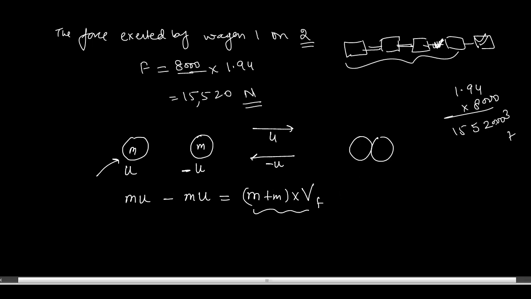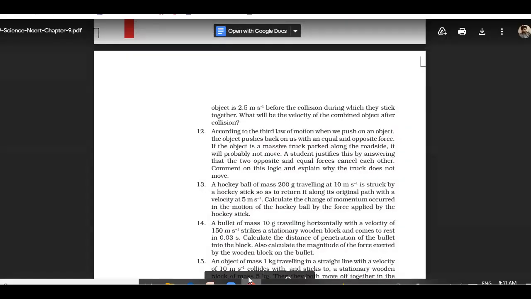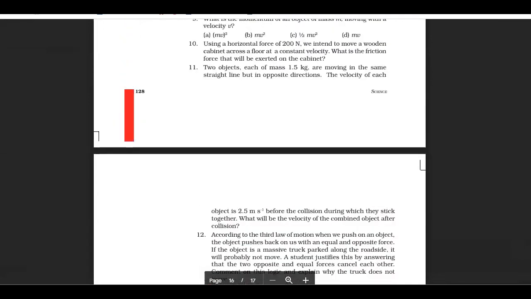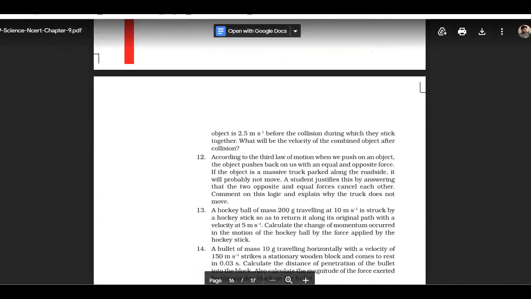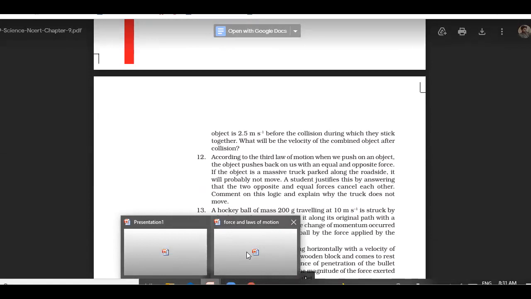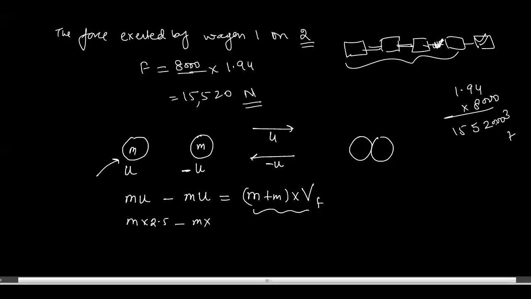So the initial momentum is m into 2.5 minus m into 2.5. Is the mass of the object given? Let me check. Yes, the mass is also given here, that is 1.5 kg. So we have 1.5 into 2.5 plus 1.5 into minus 2.5. Why am I writing minus here?